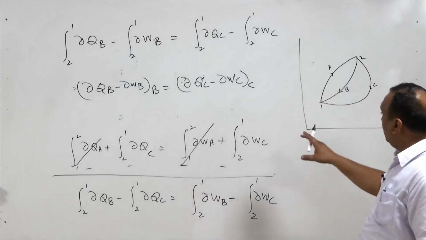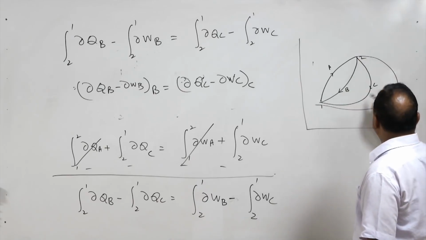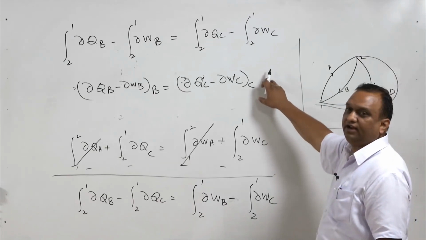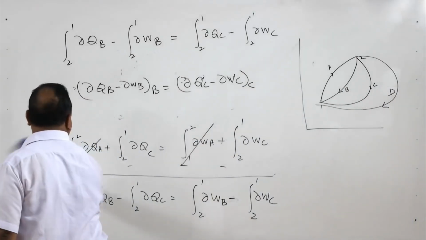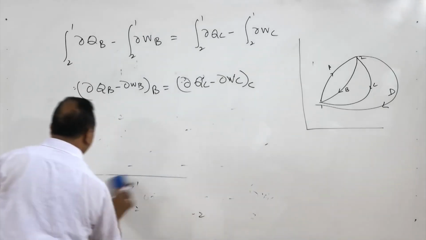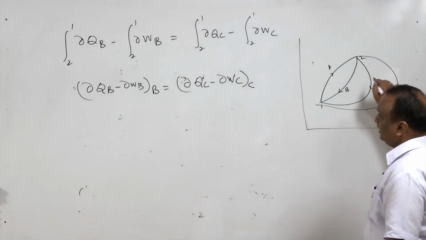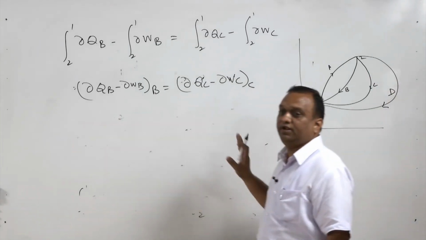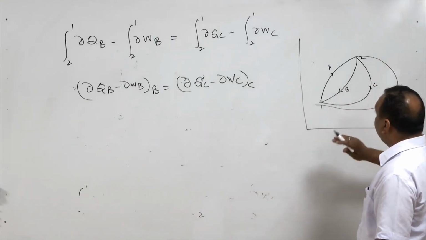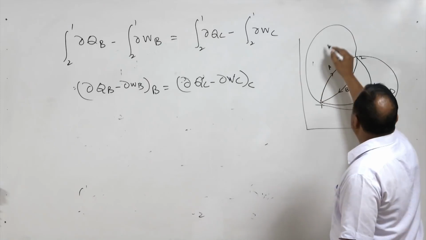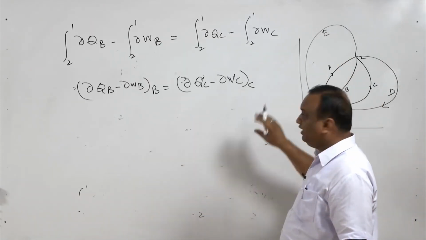Now we can choose another path D, we can come back from 2 to 1 by D as well. In that case we will get another term, delta Q minus delta W by D. So it means whichever path we choose, this difference is going to remain constant. If we are coming from state 2 to state 1, irrespective of the path chosen, we can take this path also, E, irrespective of the path taken, we will be getting a constant.